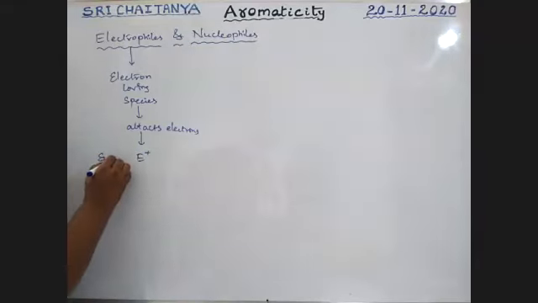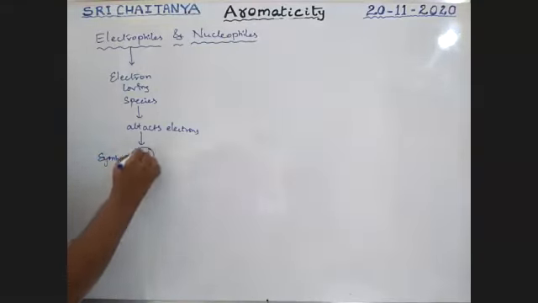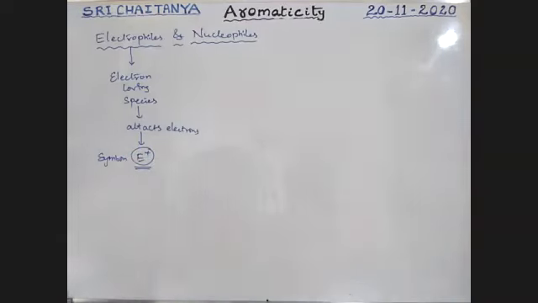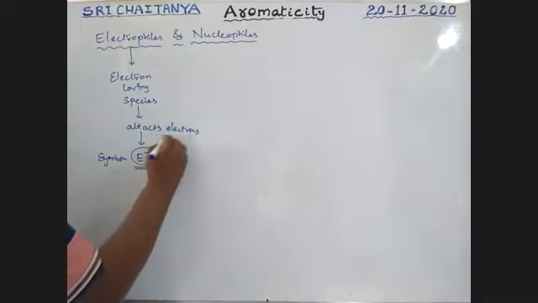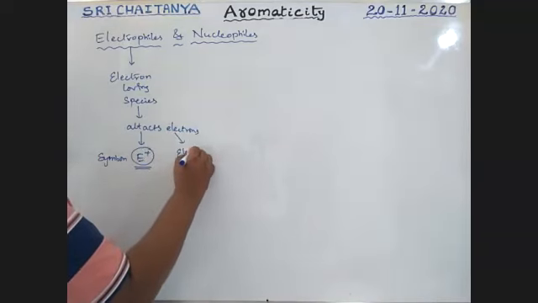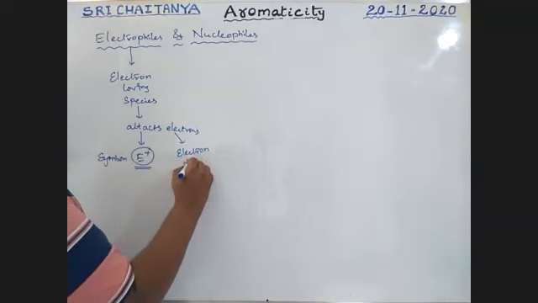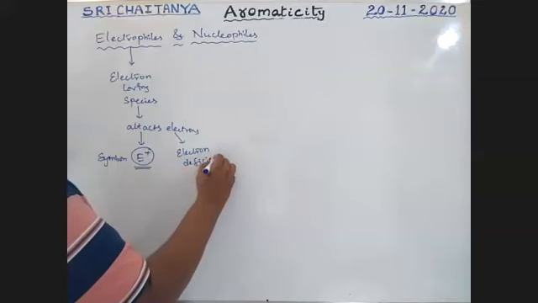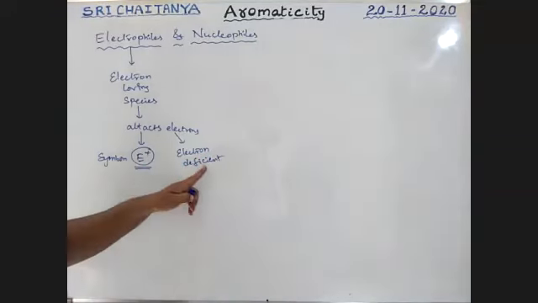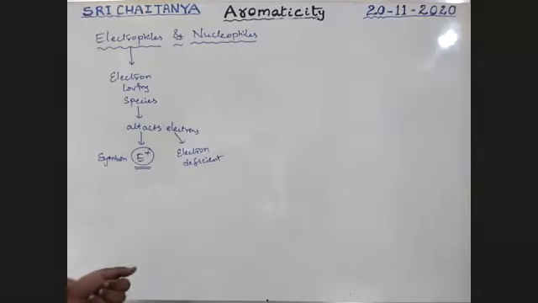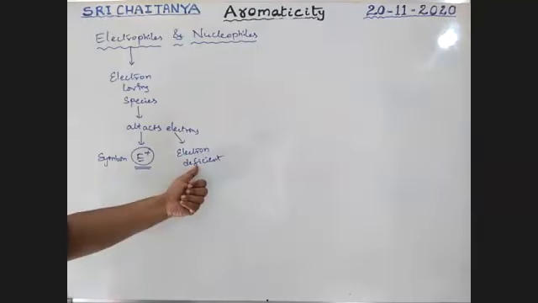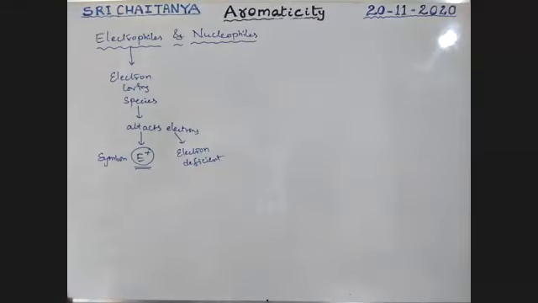Generally, the symbol is a positively charged one. Because it attracts electrons, it is an electron deficient component. Because of electron deficiency, the electrons are less. That's why it attracts electrons. So electrophiles are nothing but electron deficient compounds.